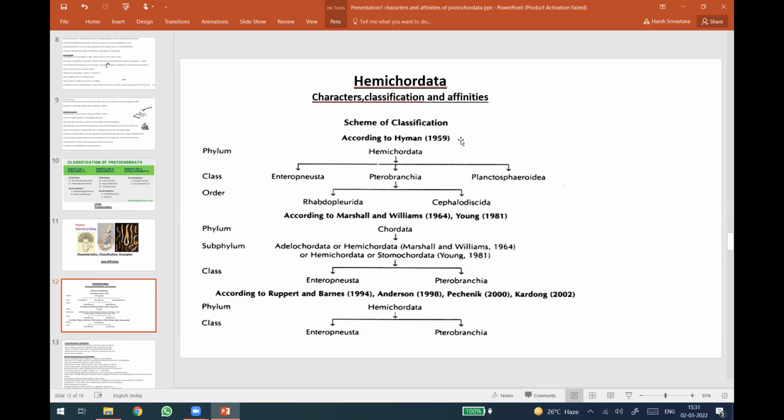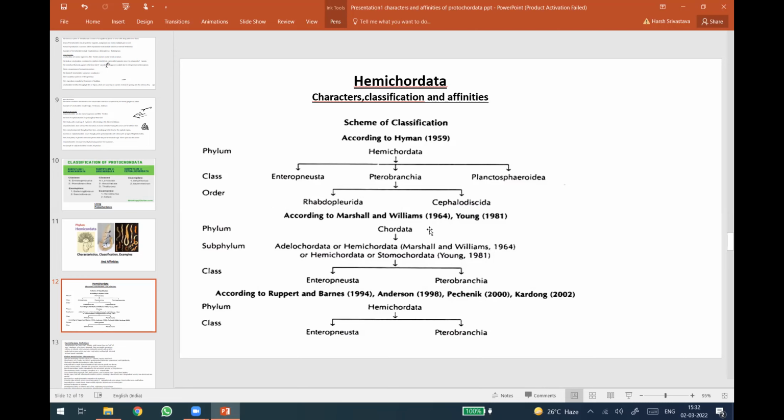According to Hyman, 1959, Hemichordata has been divided into three important classes: Enteropneusta, Pterobranchia, and Planctosphaeroidea. The Planctosphaeroidea included all the extinct forms. The Enteropneusta, the example is Balanoglossus. The Pterobranchia has two orders, Rhabdopleurida and Cephalodiscida. The example of Pterobranchia is Rhabdopleura.